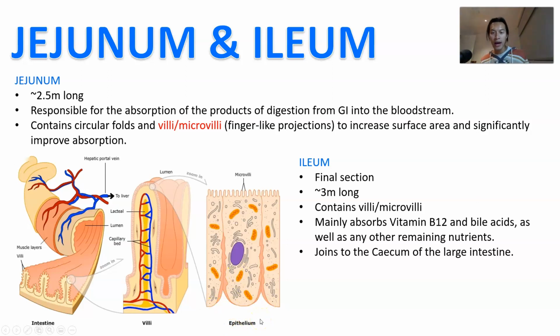Okay. After the jejunum is the ileum, which is the final section, which is actually longer than the jejunum, 3 meters long. And it also contains villi and microvilli, but they mainly absorb other things like vitamin B12 and bile acids, as well as the remaining nutrients. Okay. The ileum also joins together with the cecum of the large intestine, which we will look at next.